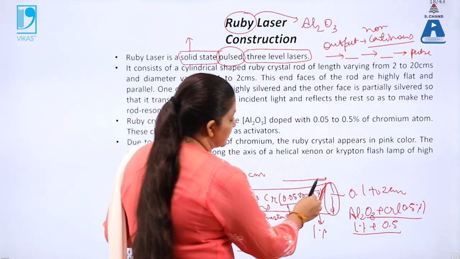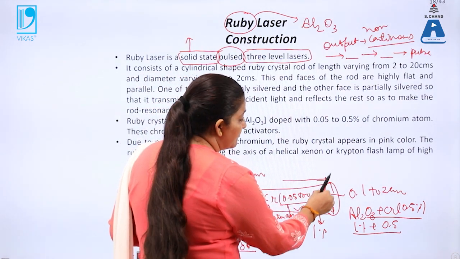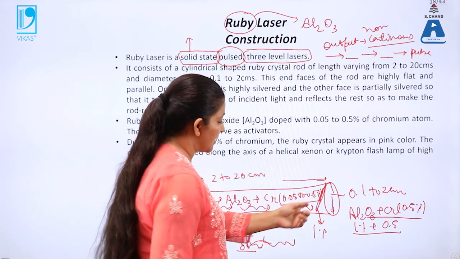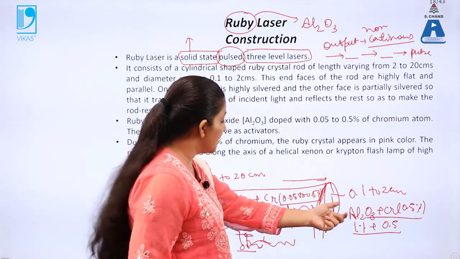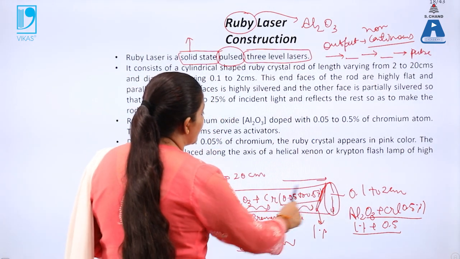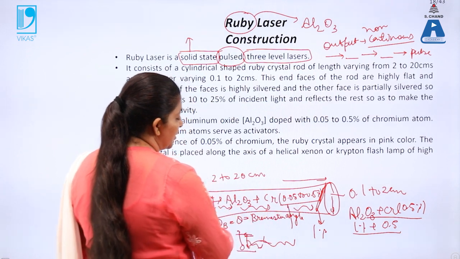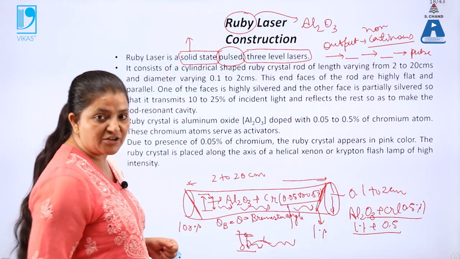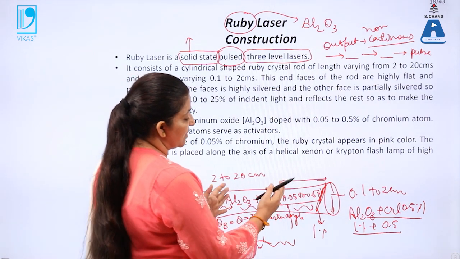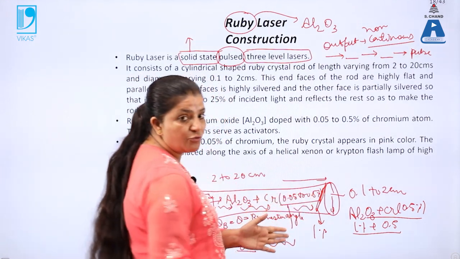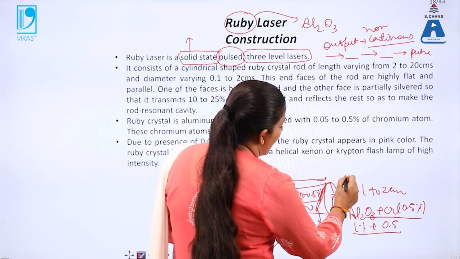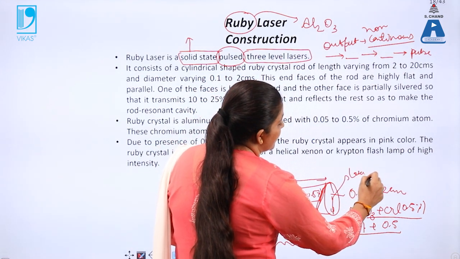Again when the photons reach this end, 1% of the light will be transmitted, 99% will be reflected back. So there occur multiple reflections in this case. Due to these multiple reflections, the intense laser beam that is produced will come out from this Brewster window.